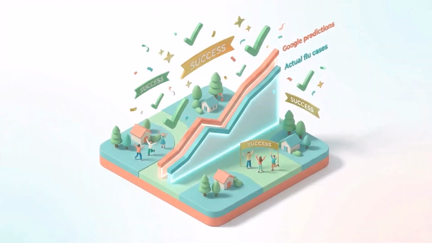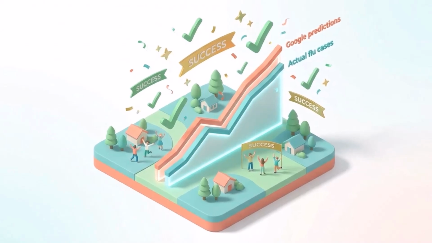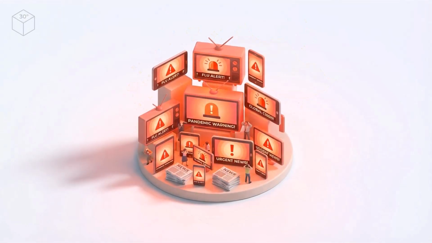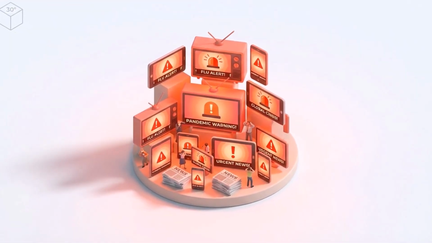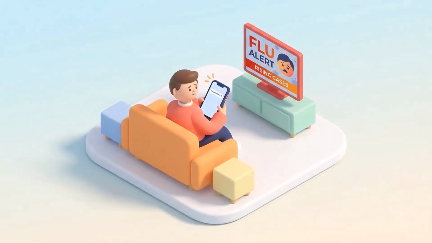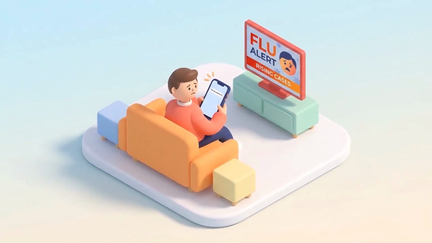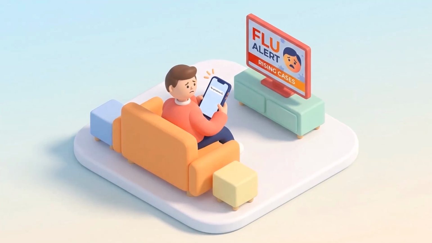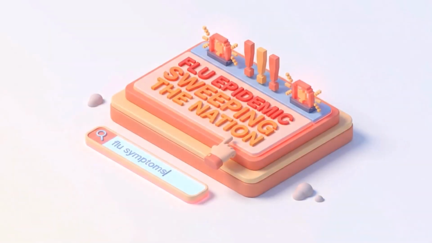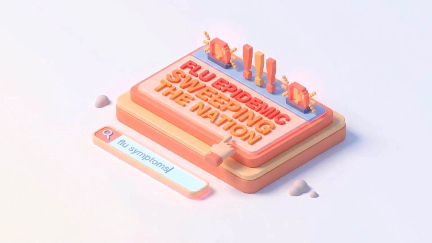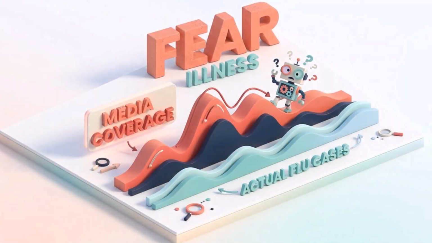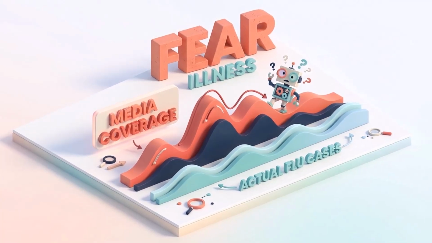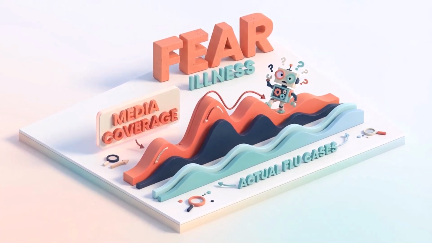And honestly, it worked beautifully. For 2 years, predictions were spot on. Google looked like heroes. Then something changed. Media coverage of the flu got intense. News outlets started running these scary stories about outbreaks. And people started searching flu symptoms not because they were sick, but because they were worried. They'd see a headline and Google it out of curiosity or anxiety. Google's model was confusing media cycles with disease cycles. It wasn't measuring illness, it was measuring fear.